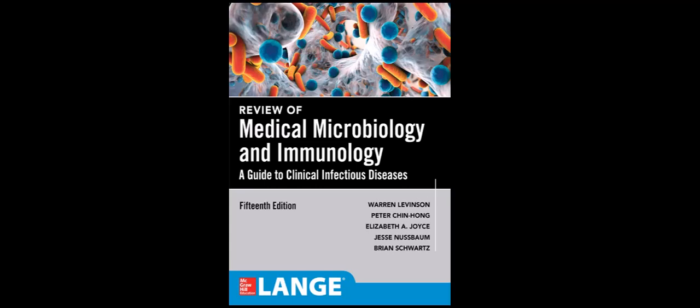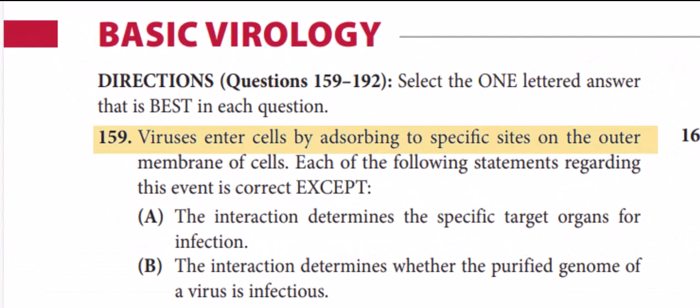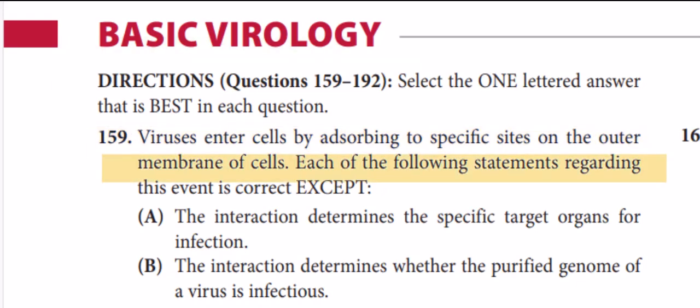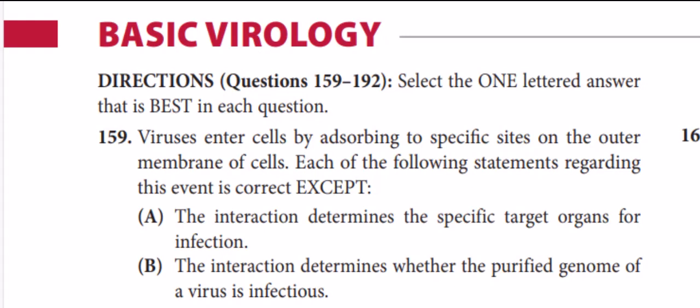From the section of basic virology. So let's get started. Our first question is: viruses enter cells by absorbing to specific sites on the outer membrane of cells. Each of the following statements regarding this event is correct except. In this question they tell us how viruses enter into the cell, and we have to identify which statement is not correct about this phenomenon.